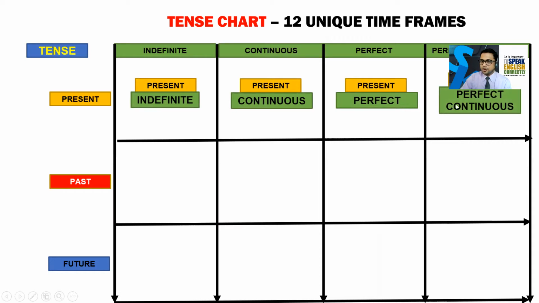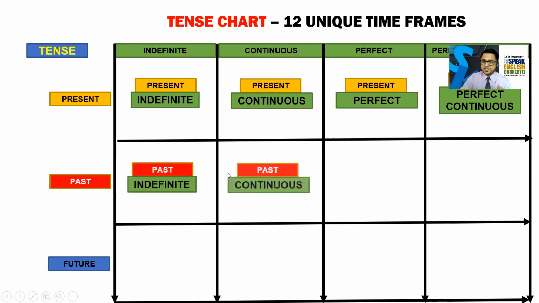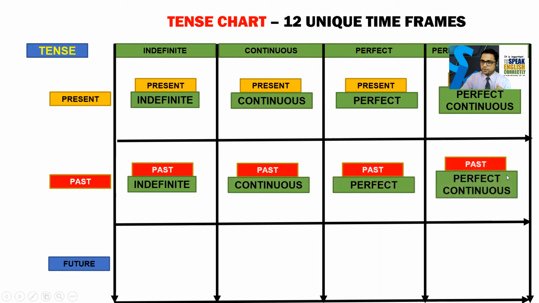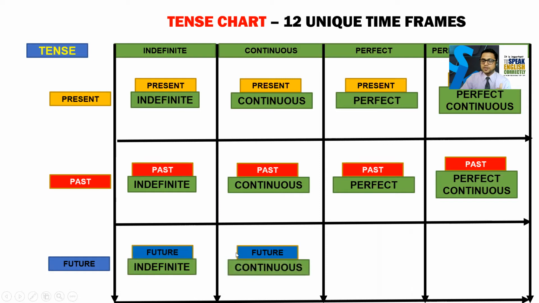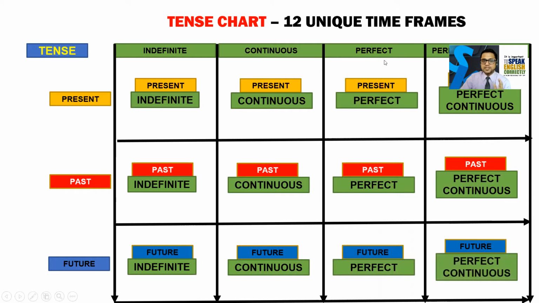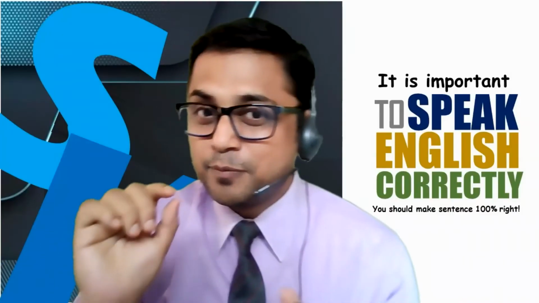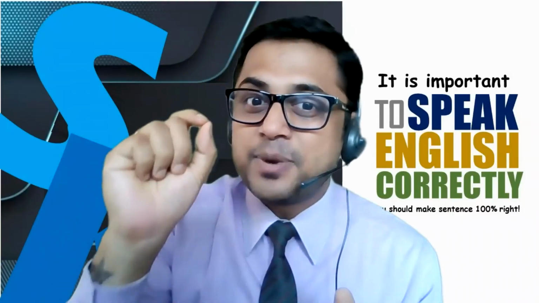Okay, so you see the column and the row, you will get your answer. Again, go to the middle row. So it is past, and the column is indefinite. So it is past indefinite. The second is past continuous. The third is past perfect. The fourth is past perfect continuous. Like that, in future, it is future indefinite, future continuous, future perfect, and future perfect continuous. These are the 12 different boxes which we use in tense, and each and every box talks about a particular